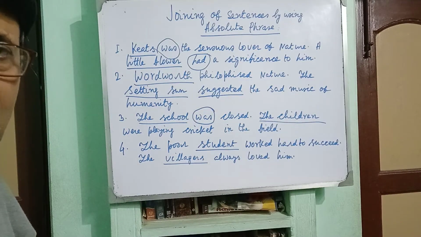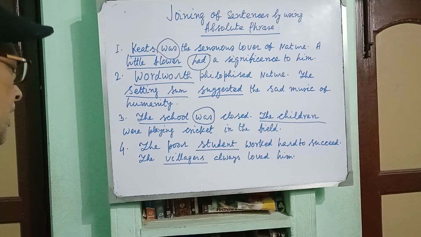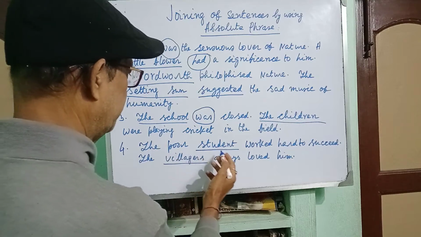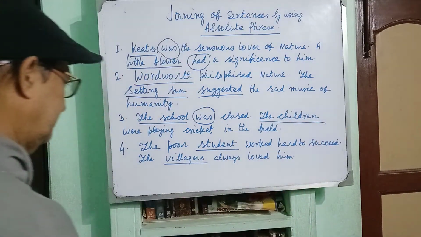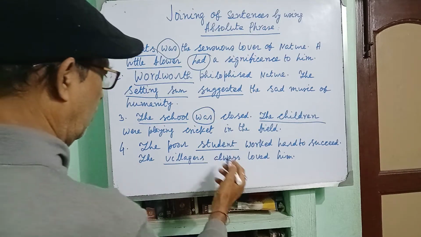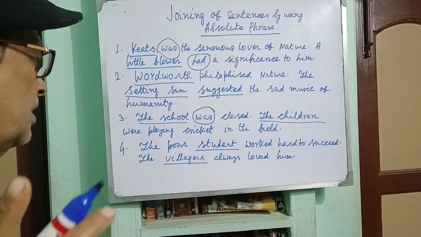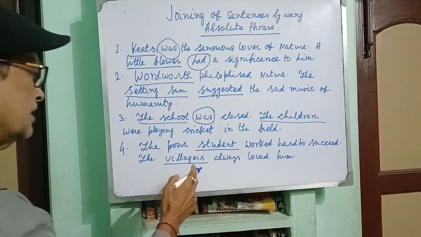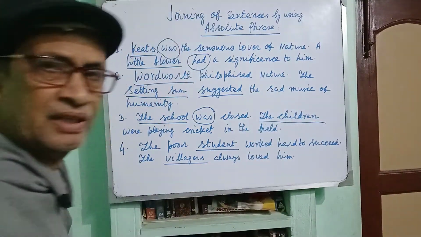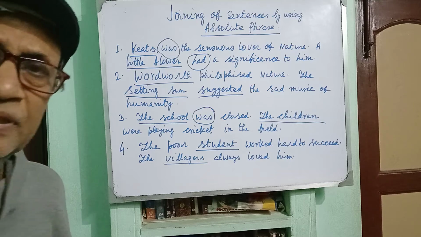So, we shall use absolute phrase in the first sentence, the cause. The poor student having worked hard to succeed, the villagers always loved him. Clear? So all these are examples of simple sentences.